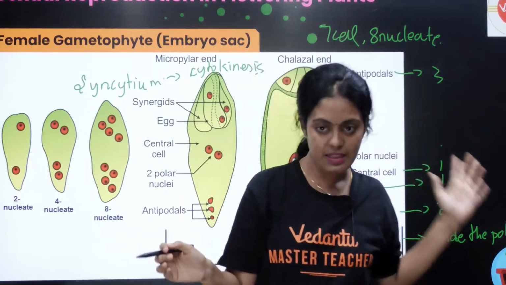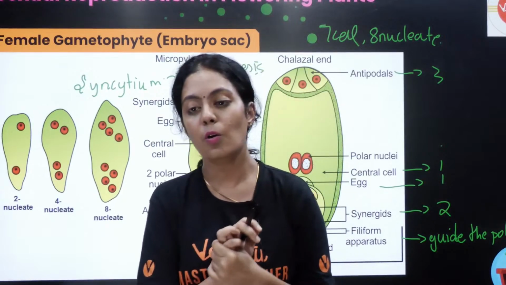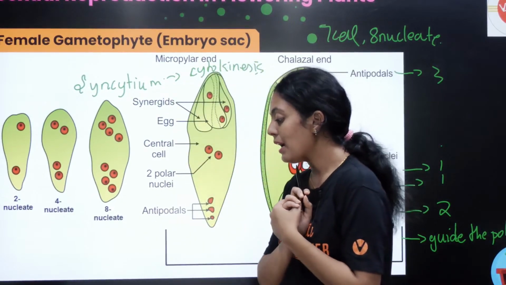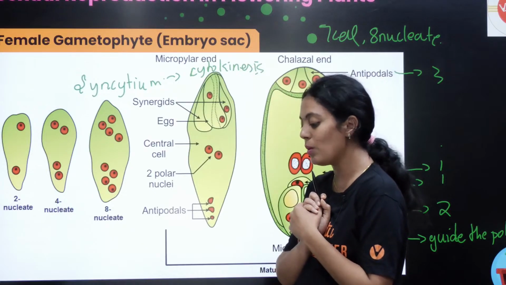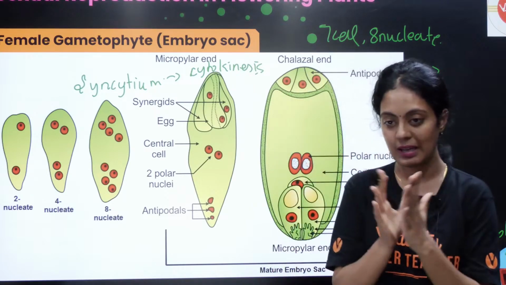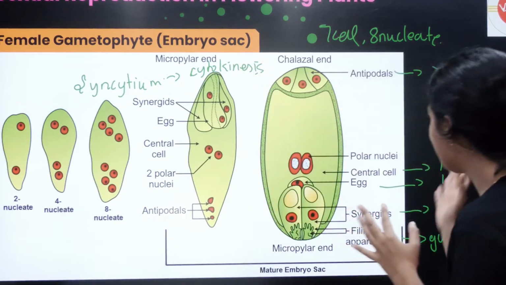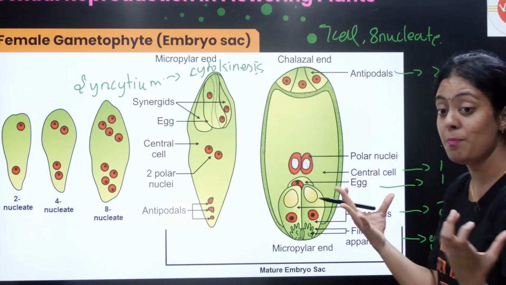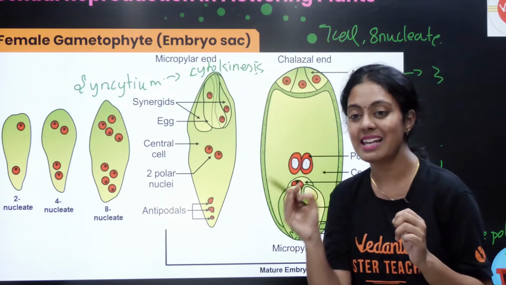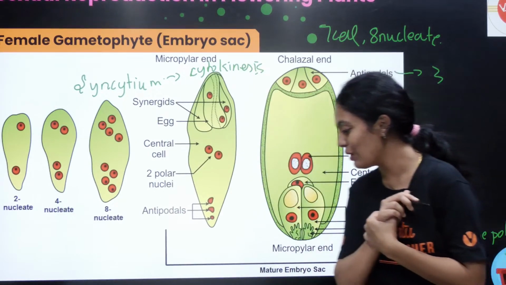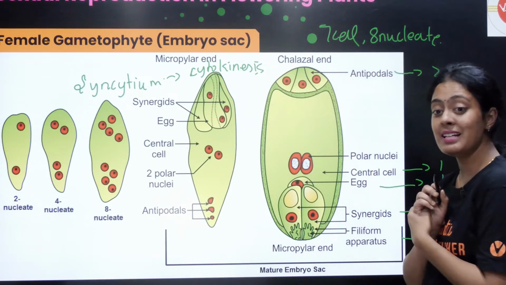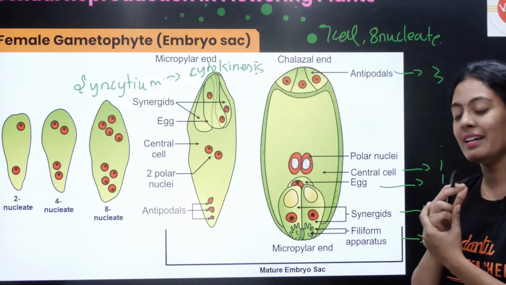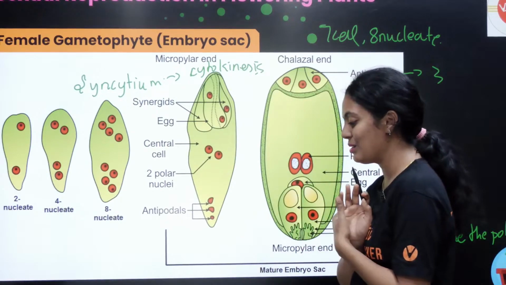நிறைய questions கேட்டிருக்காங்க, இந்த வருஷம் கூட கேட்டிருந்தாங்க இதை பேஸ் பண்ணி. Okay, am I clear? Am I clear till here? Please do respond. 7 cell, 8 nucleate stage. Very good, very good. ஒரு question கேட்குறேன். இங்க இருக்க 7 செல்ல which cell is diploid? Which cell is diploid? Let me see how many of you will answer this. இங்க இருக்க 7 செல்ல எந்த செல் வந்து diploid? ஆன்சர் போர்ட்லயே இருக்கு. You just have to observe and write it, that's all.